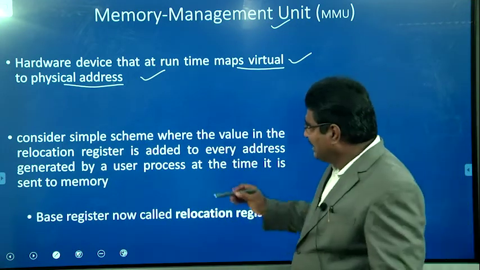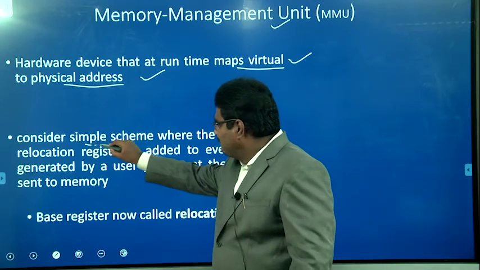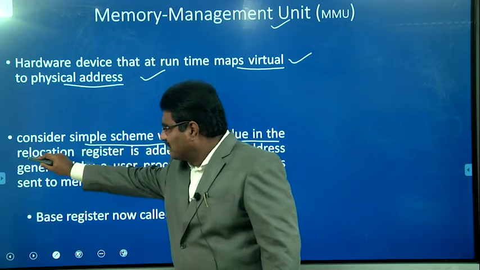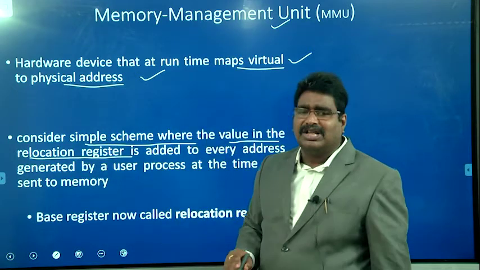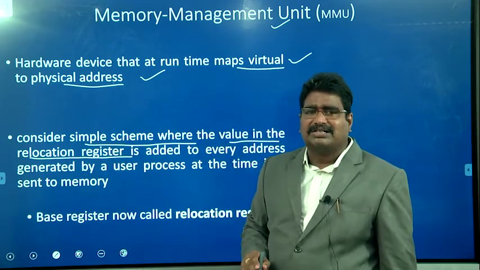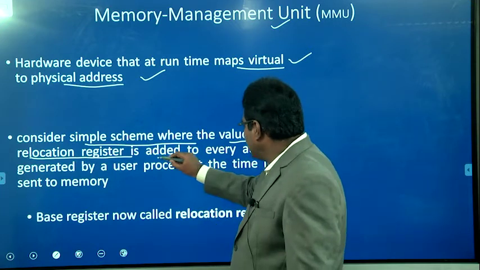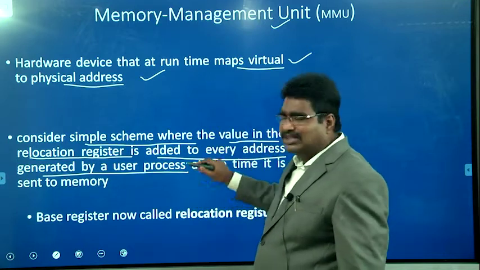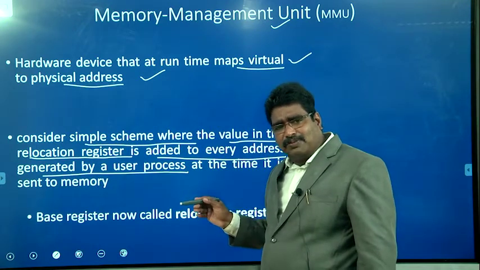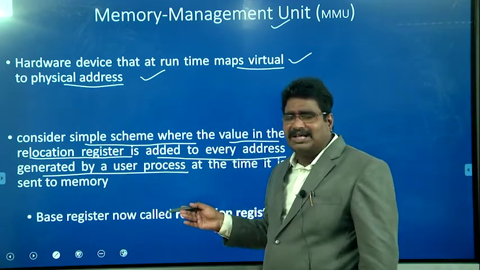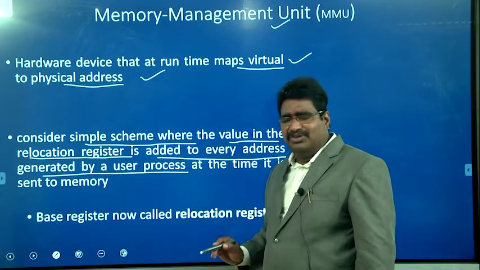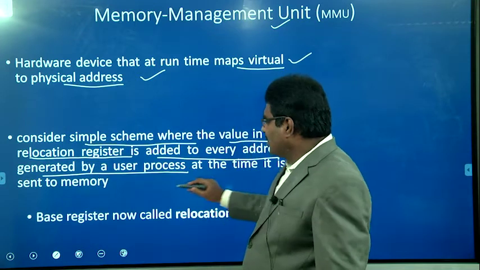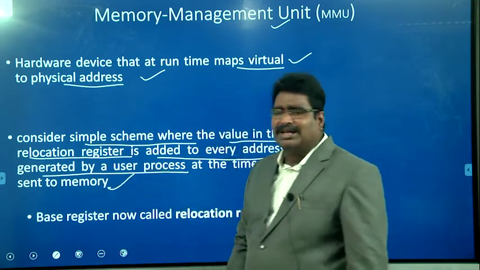For that reason, this explains the simple scheme where the value in the relocation register, which holds the starting address of the particular process, is added to every address generated by the user process. The address generated by the user process is the logical address, also called the virtual address, and it is added to the relocation register. Then we get the physical address.